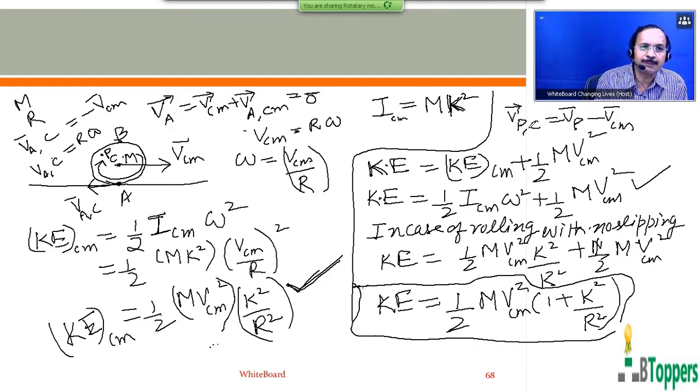So velocity of the point P with respect to center of mass means the velocity of the point P during the rotational motion about the horizontal axis with respect to center of mass. If small r is the radial distance, meaning perpendicular distance, of the point P from the horizontal axis passing through the center of mass, then the magnitude of velocity of the point P with respect to center of mass can be written as r into omega. Here omega is the angular speed of rotation about the horizontal axis. Now this result can also be written in another way.